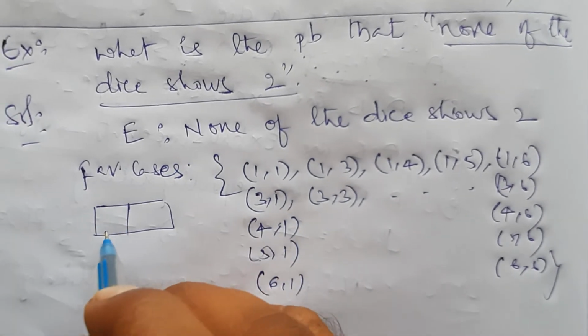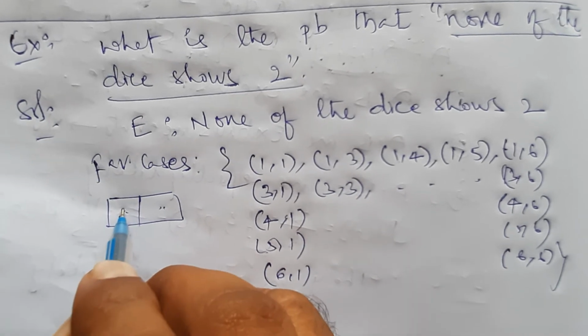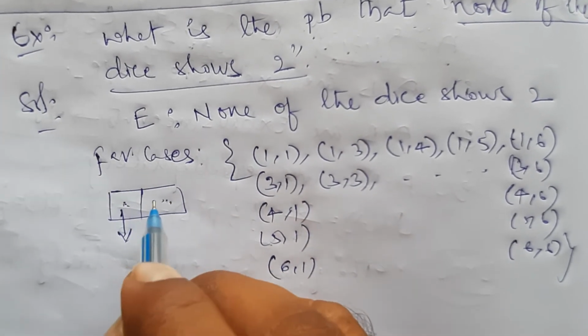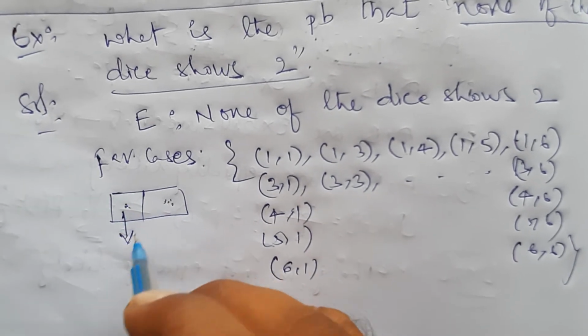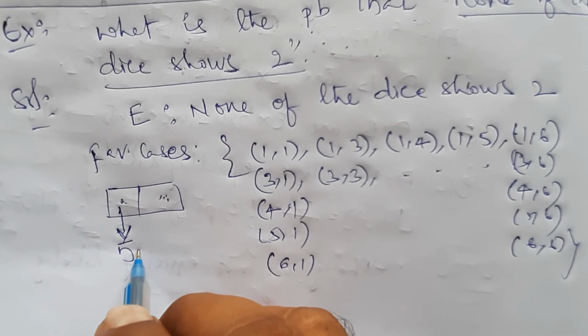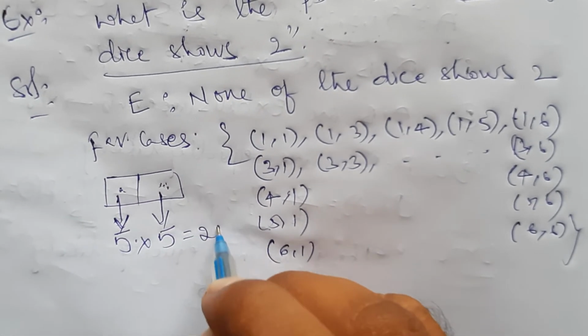None of the die shows 2. That means these are the 2 displays. This is the first die display, this is the second die display. They are asking that none of the die shows 2. So none of the die shows 2 means here how many favorable cases will be there? 5. By leaving that 2, there are 5 cases. Here again 5 cases. So total 5 into 5, 25.